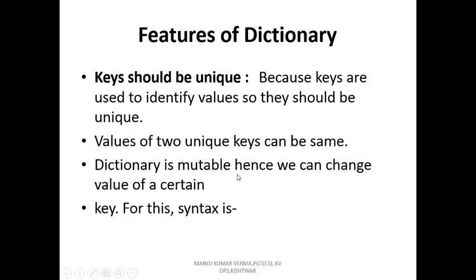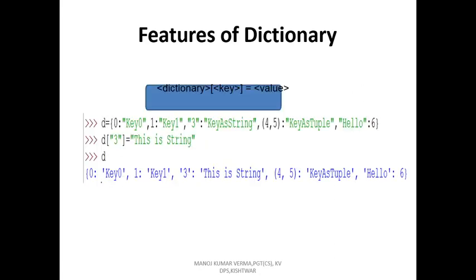A dictionary is mutable, hence we can change the value of a certain key. How to change? Dictionary name, square bracket, key and new value. Look here, D equal to 0, key 0, 1, key 1, 3, key as string, (4,5), key as tuple, hello, 6. Now D[3] equal to 'this is string'.